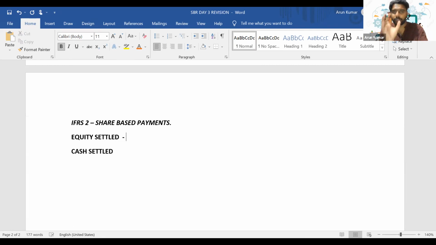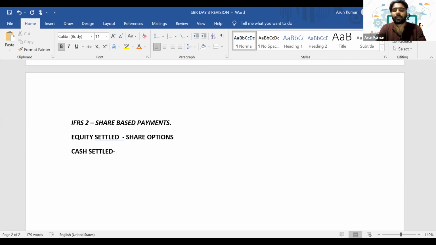So whenever in the question, especially if it says something about a share option, if you're offered share options to your employees, what does it indicate? It's an equity settled share-based payment, because share option means once they exercise that share option, you have to issue the share. So ultimately the settlement will happen by issuing shares. So if you are offering share options to your employees or something like that, if you come across such questions in your exam, then it is IFRS 2 itself, but it should be accounted as per equity settled treatment.